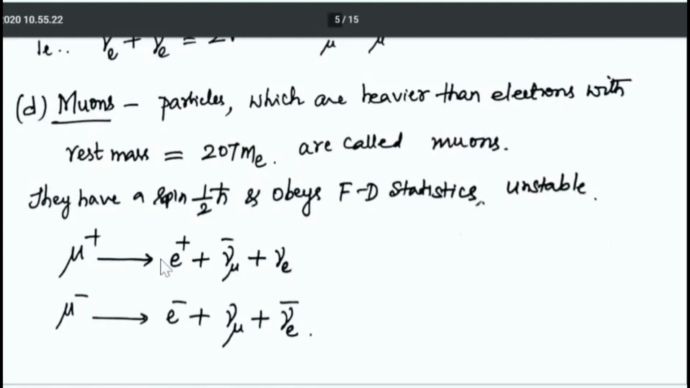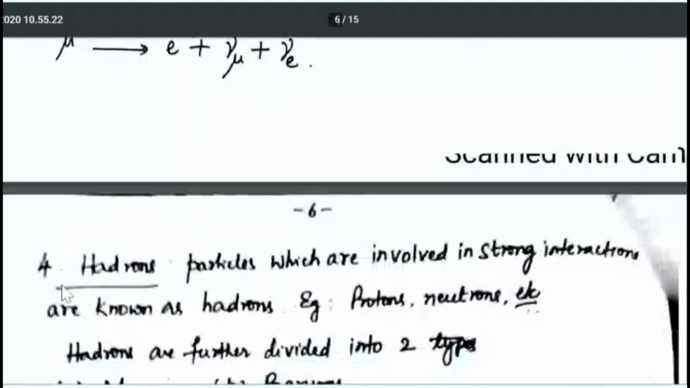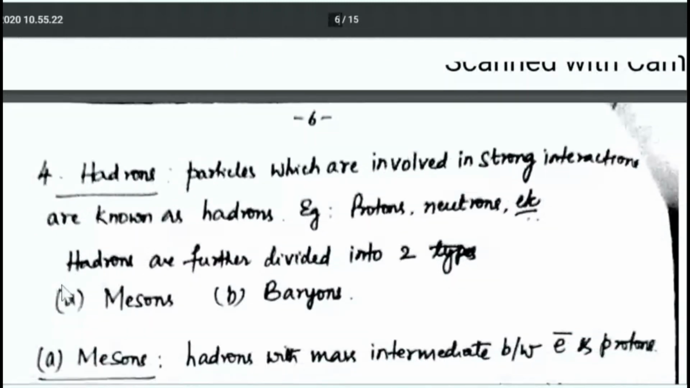Mu plus gives rise to e plus plus nu mu bar plus nu e. This is a reaction. Similarly, for the negative muon, you can think of this reaction: mu negative gives rise to e negative plus nu mu plus nu e bar. All these reactions have been studied and verified and found to be correct.